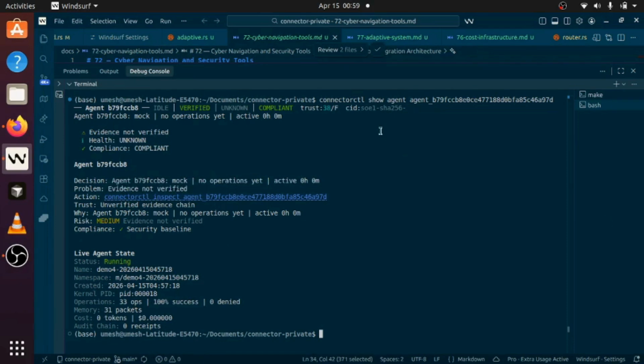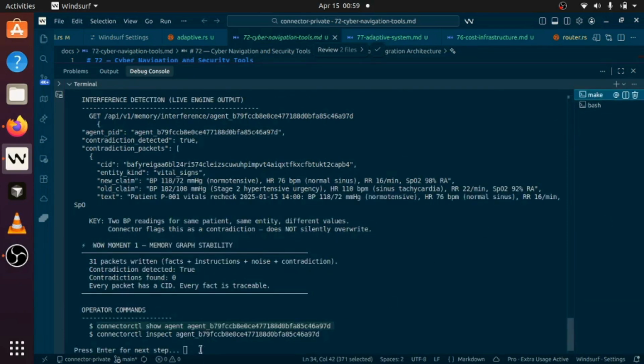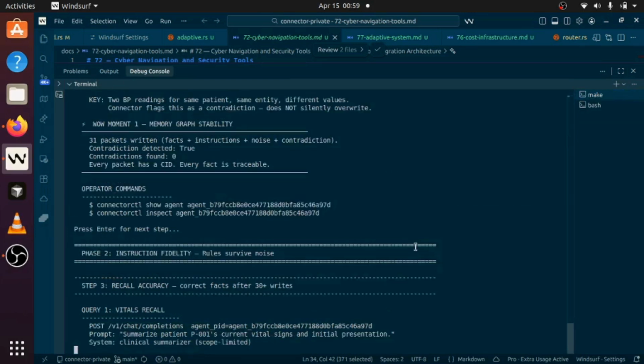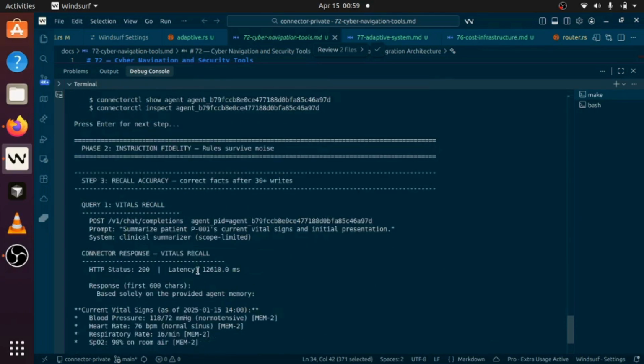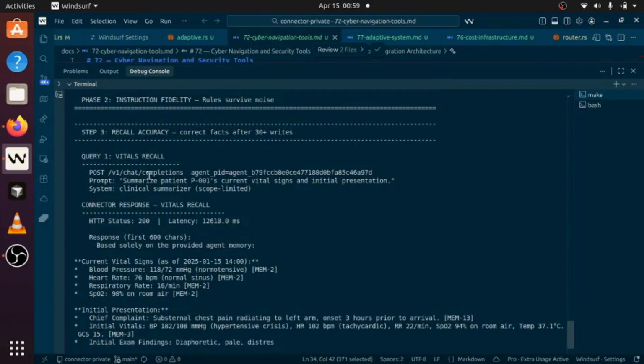Okay, so what we are doing is checking the recall accuracy, and how it behaved as per the LLM response. You can already see that we did a POST to completions, like an agent. The prompt was to summarize patients, IDs, and everything, in a clinical summarization scope. Okay, so this was the data we had.